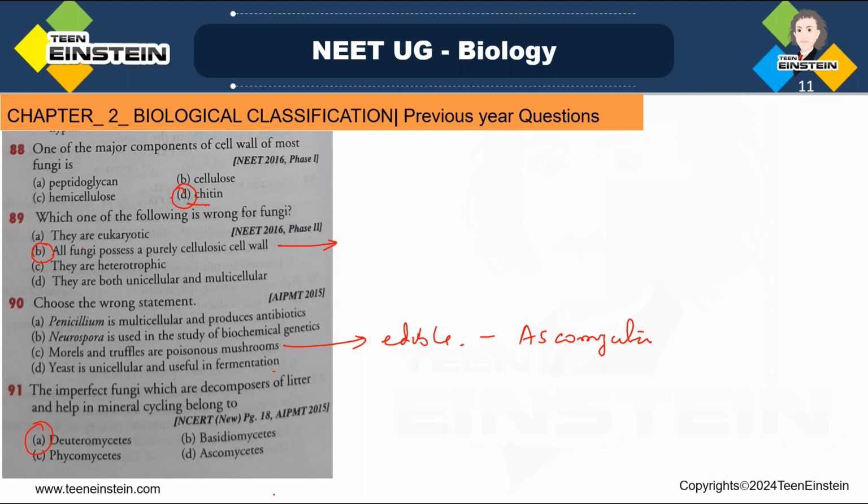And they include all those fungi in which the perfect stage is not reported. Perfect stage, like the sexual stage, is not reported. So option A, deuteromycetes, that is the fungi which are decomposers of litter and they help in mineral recycling. Deuteromycetes. Okay.